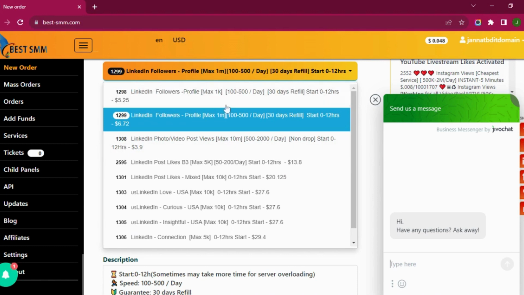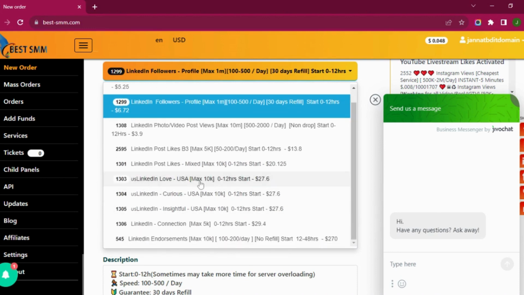And if you want more, then you can go with this 1 million. If you want less, then you can go with 1k. LinkedIn post views B3 maximum 5k, and LinkedIn post likes mixed maximum 10k. As you can see, the difference between these two is that post likes, they will provide us LinkedIn post likes, and that is only for B3 and maximum 5k. But these post likes for mixed, they will give mixed likes, and that is with maximum 10k.